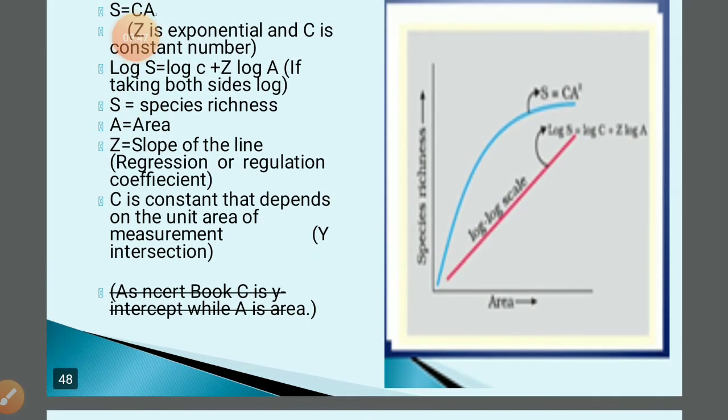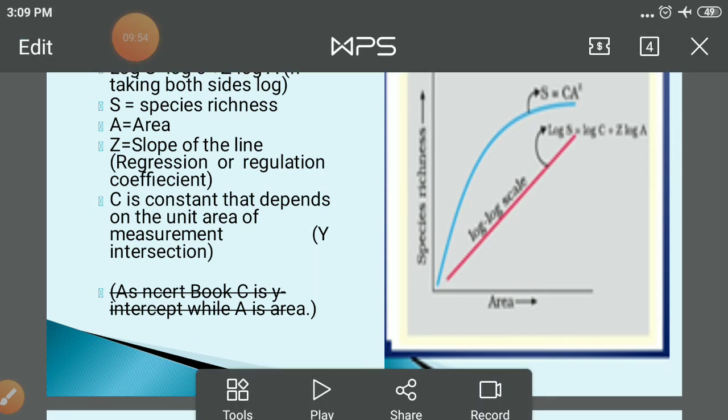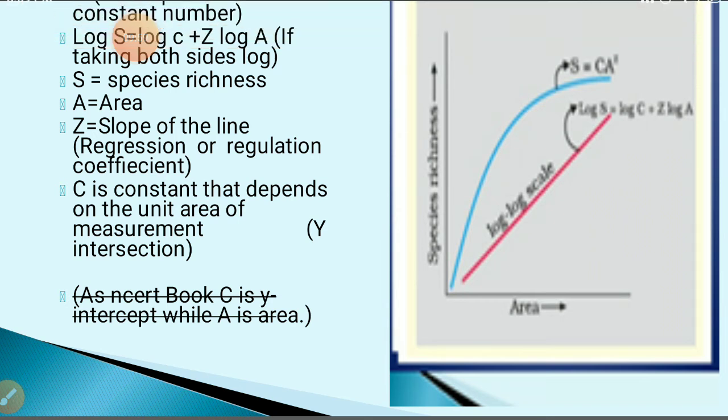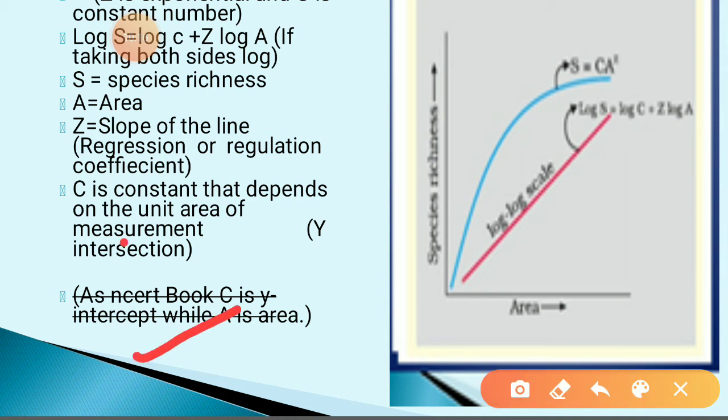And in the NCERT book, when you go through it, it is written as C is the Y intercept while A is area. So don't get confused here. This is the same thing. Either you can write C is a constant that depends on the unit area of measurement, or you can also write C is the y-intercept while A is area. Either you write this one or this one, both will be correct.